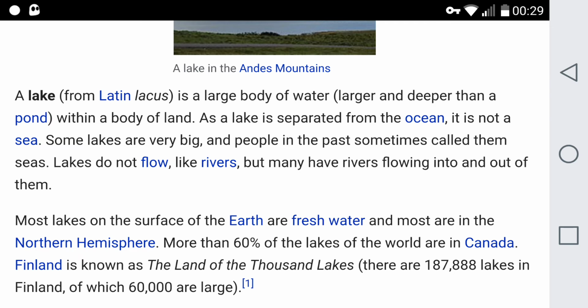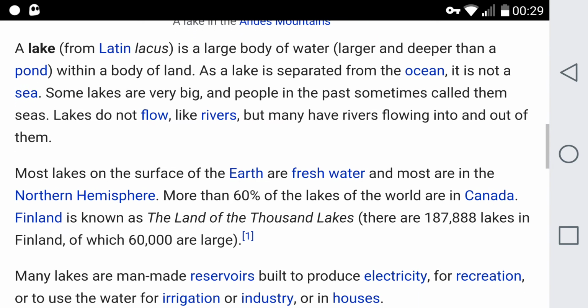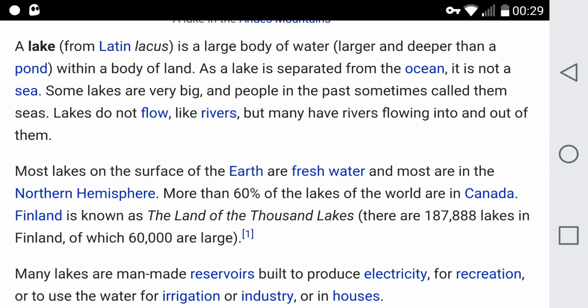There we go. Lakes do not flow, which means they're standing bodies of water. They are at rest. You might have waves on some lakes, but a lot of lakes don't. A lot of lakes are just at rest. And we've just seen that bodies of water at rest are flat and horizontal on the surface. Flat and horizontal.